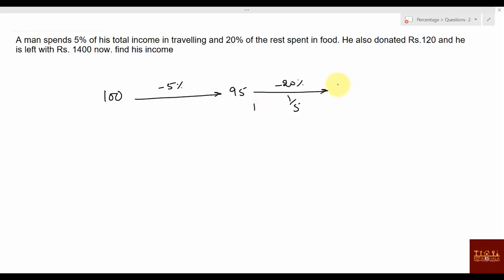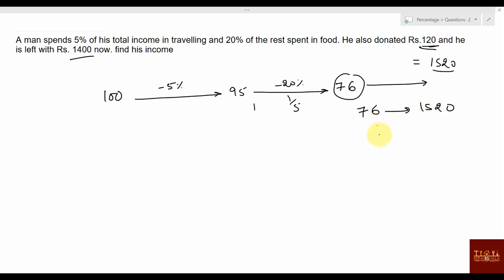76 will be remaining, right? Again, he donated 120 rupees. If he had not donated 120 rupees, it's cash, right? How much would be remaining now? 1400 rupees is remaining now, and he did not donate this 120. So the total amount he would be having is 1520 rupees. And how much does that actually correspond to? 76. So you can say 76 is corresponding to 1520.